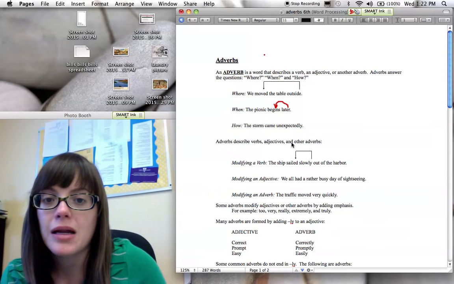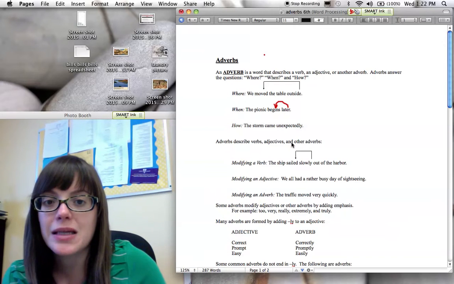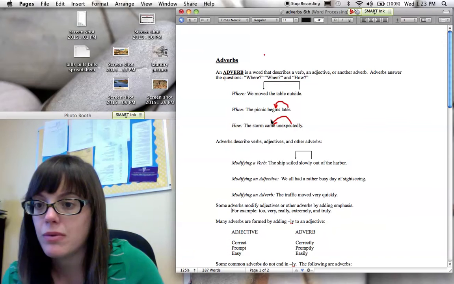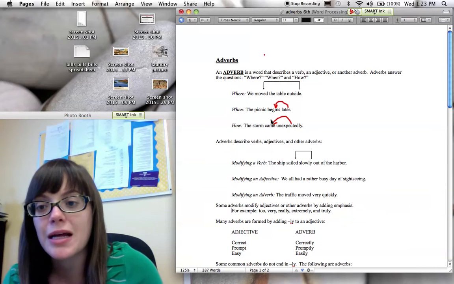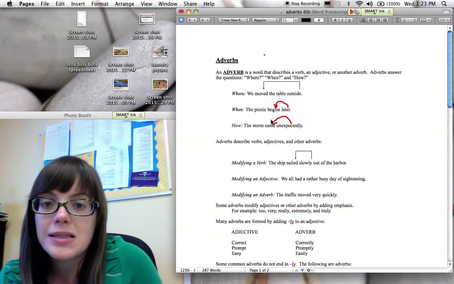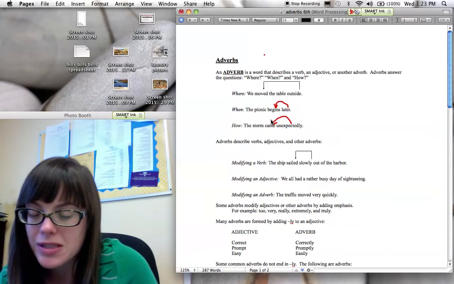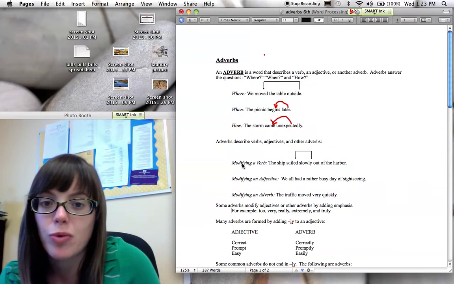Okay, all right, how: the storm came unexpectedly. Unexpectedly is going to be my adverb. It's telling us how it came. Right? So anytime you're looking for adverbs, look for words that answer the how, when, and where questions. All right, now let's look at some of the different words they can describe. So we've seen a few examples of them modifying verbs, and we have one more here.